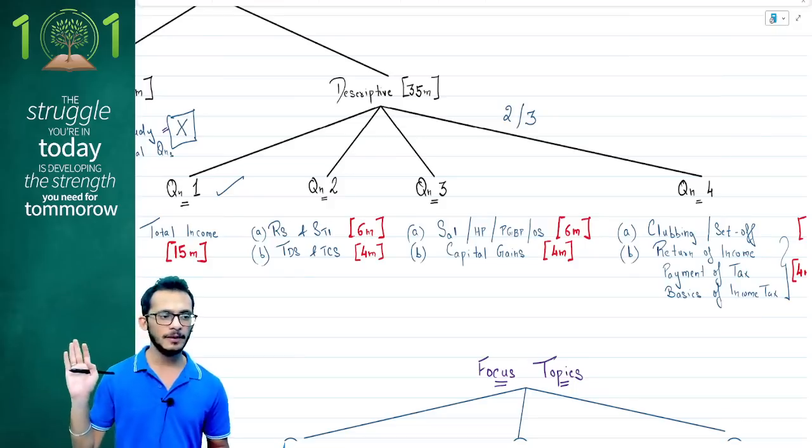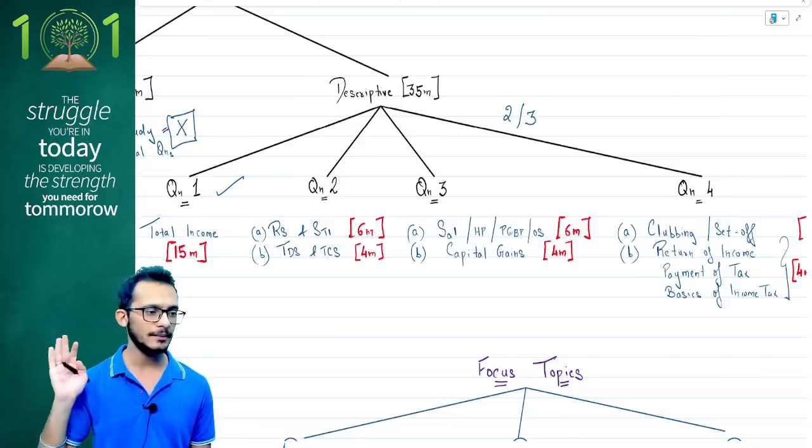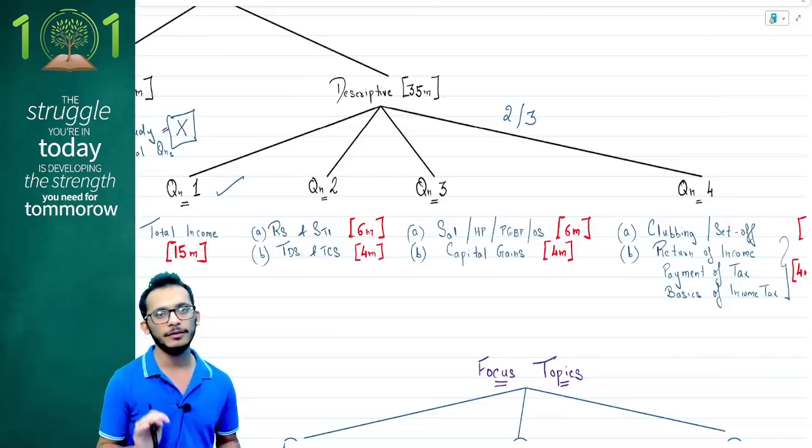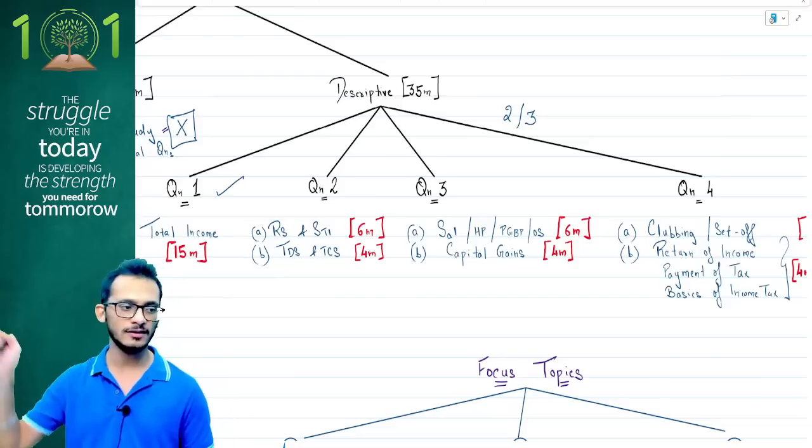Now, if you notice the paper pattern itself, the first question is going to be for 15 marks, and the other questions are going to be for 10 marks each. Choose any 2 out of 3, and that is what you have to answer. What exactly are the topics being tested in these questions is what is listed below for you.